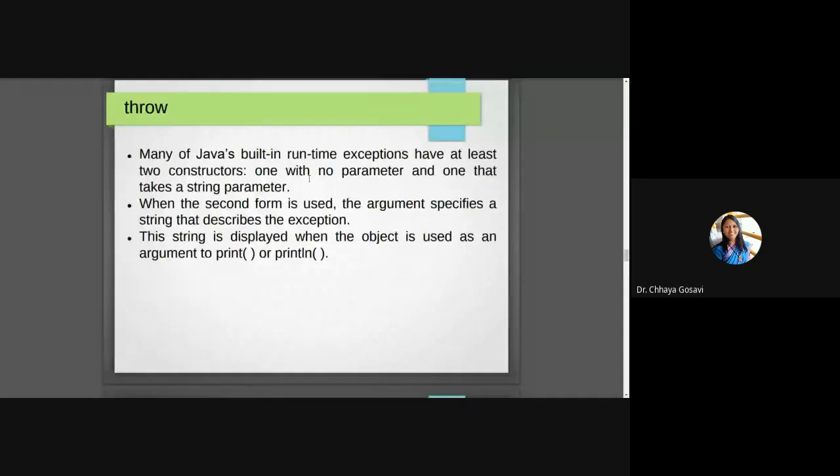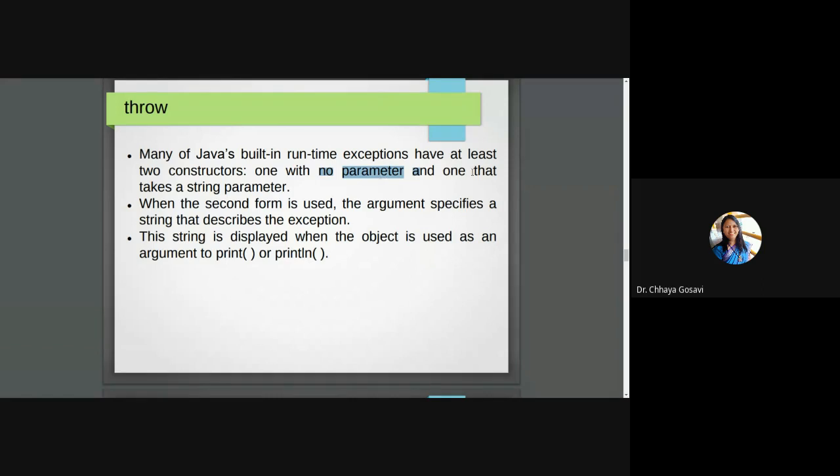Many of Java's inbuilt runtime exceptions have at least two constructors, one with no parameter. Whenever you write throw, it should be followed by the new keyword and the type of exception. After new you are creating an object, with brackets, with or without a parameter.